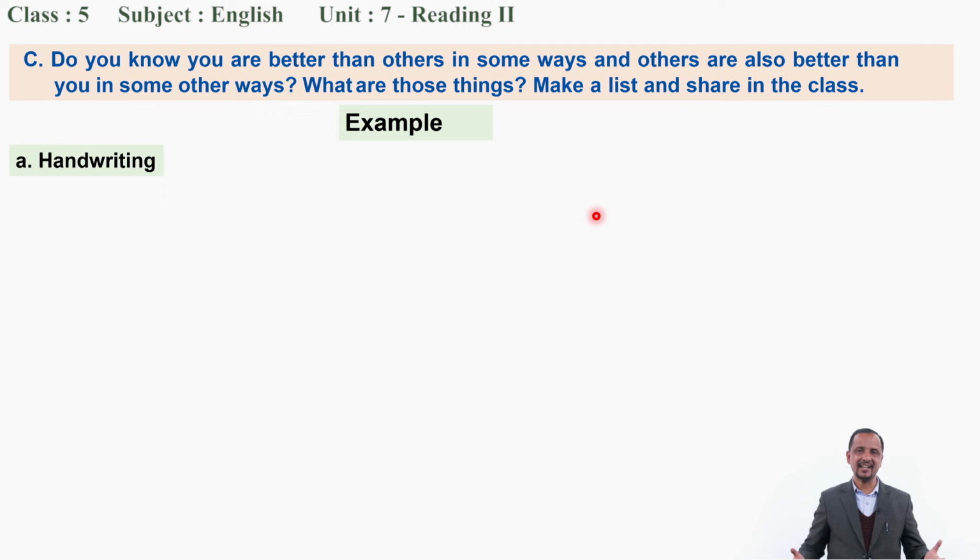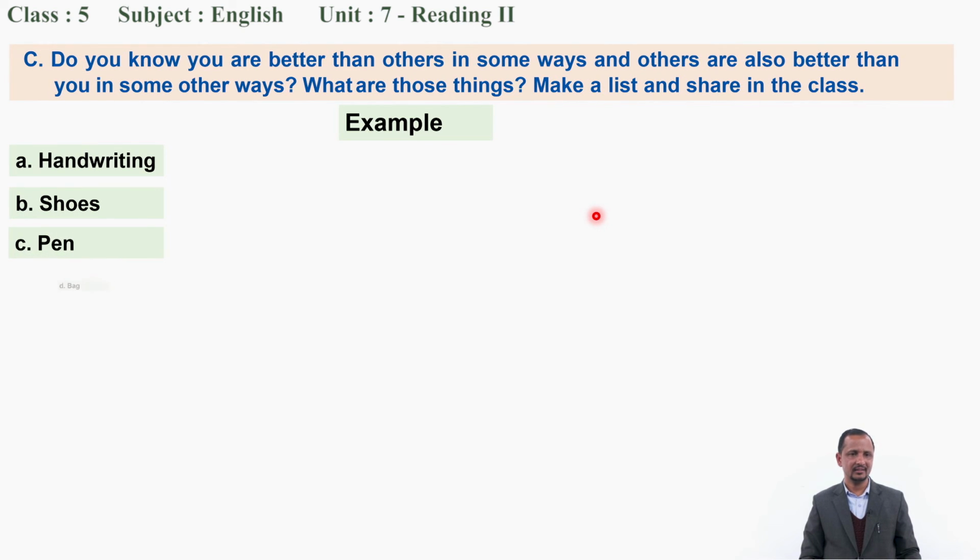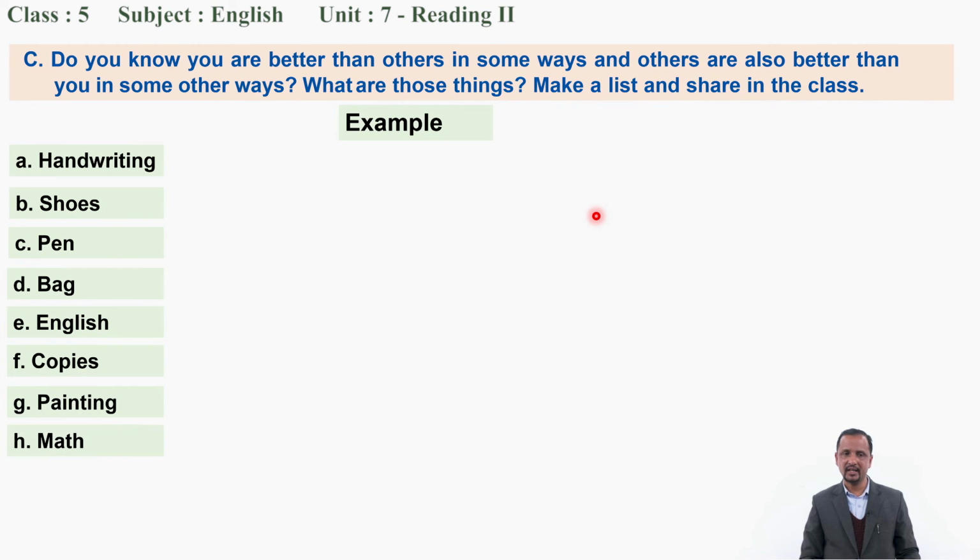Okay, handwriting. My handwriting might be good. I have listed here. First, let's see the listed one. Number one, handwriting. You may have different things, okay? And shoes, fan, bag, English, copies, painting, math, drawing, water bottle.